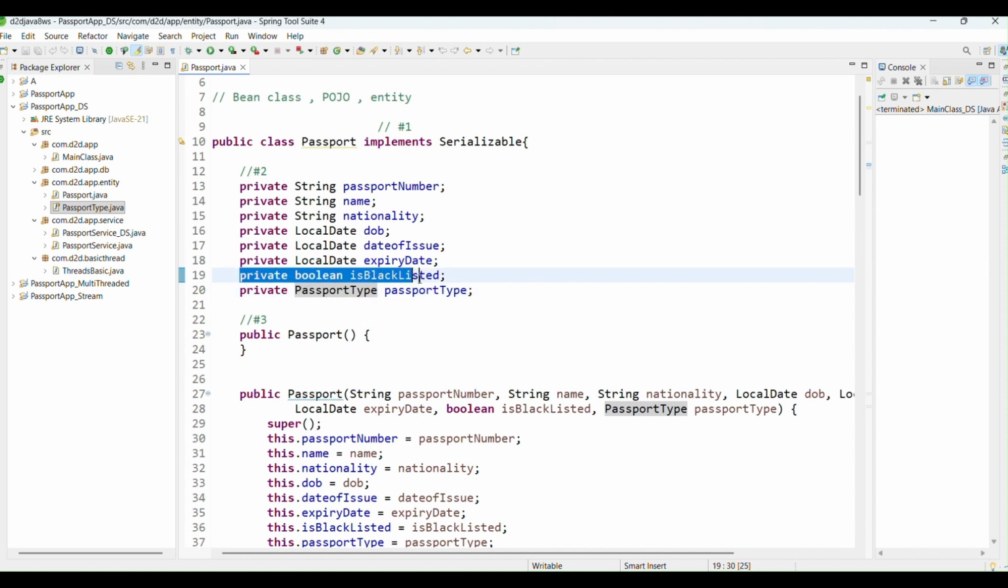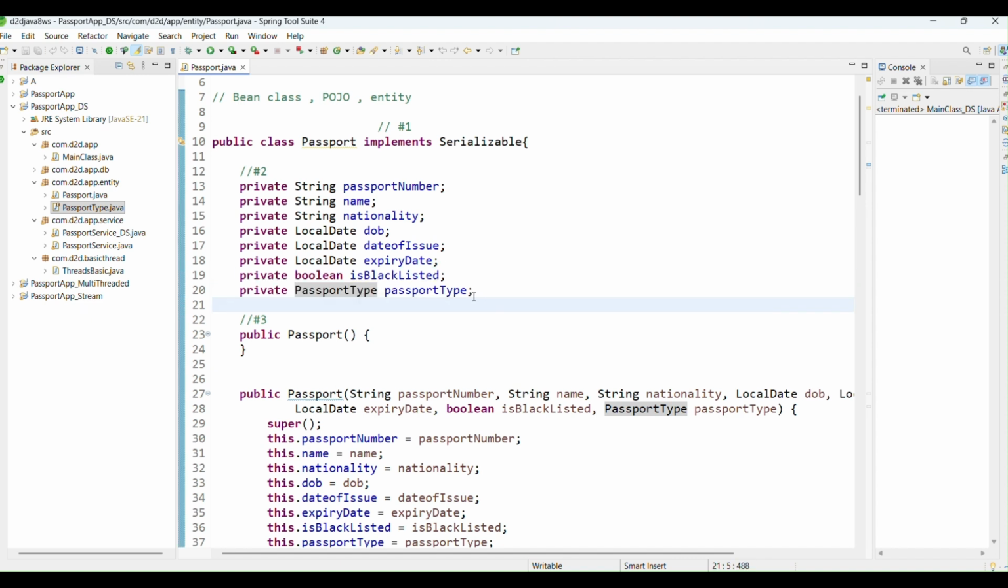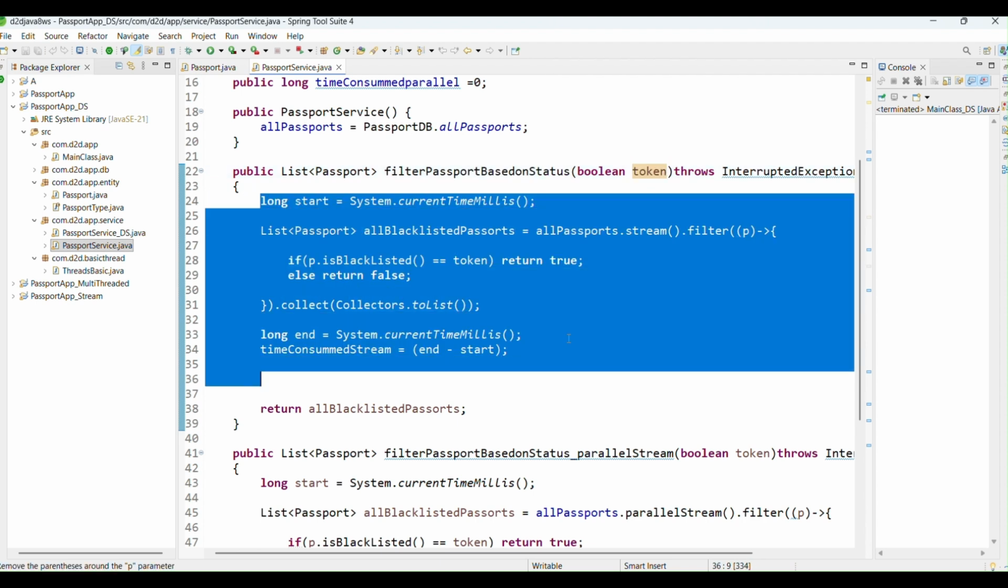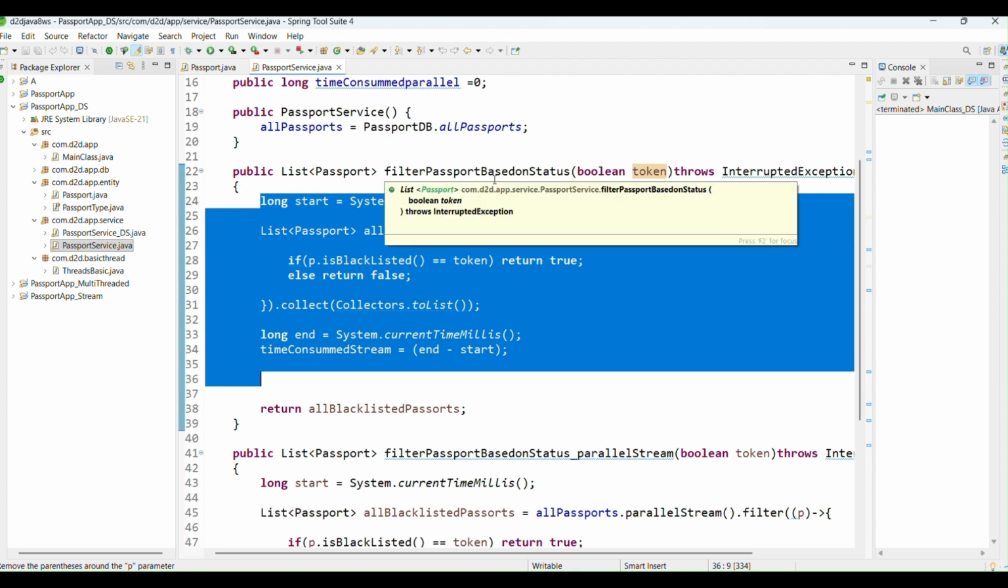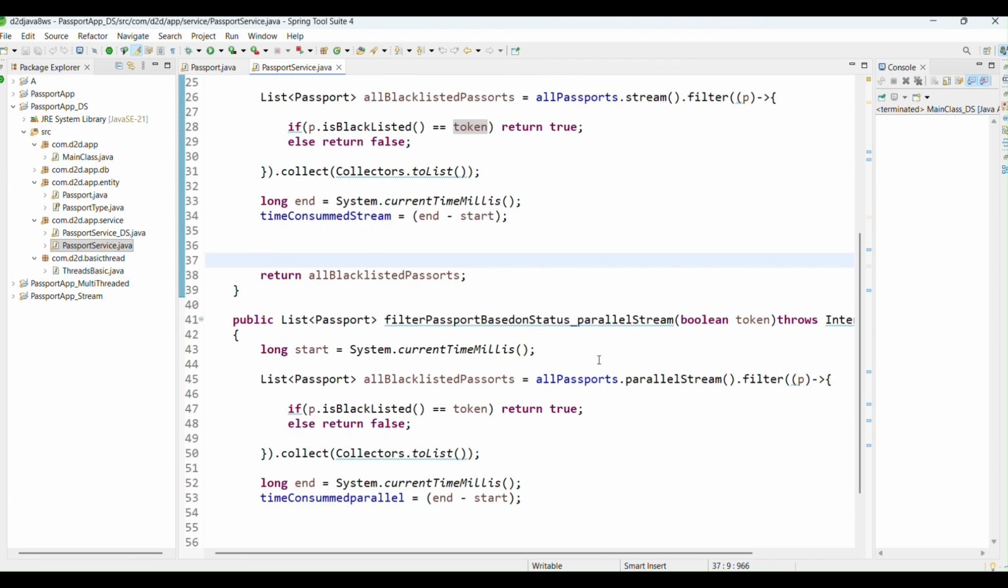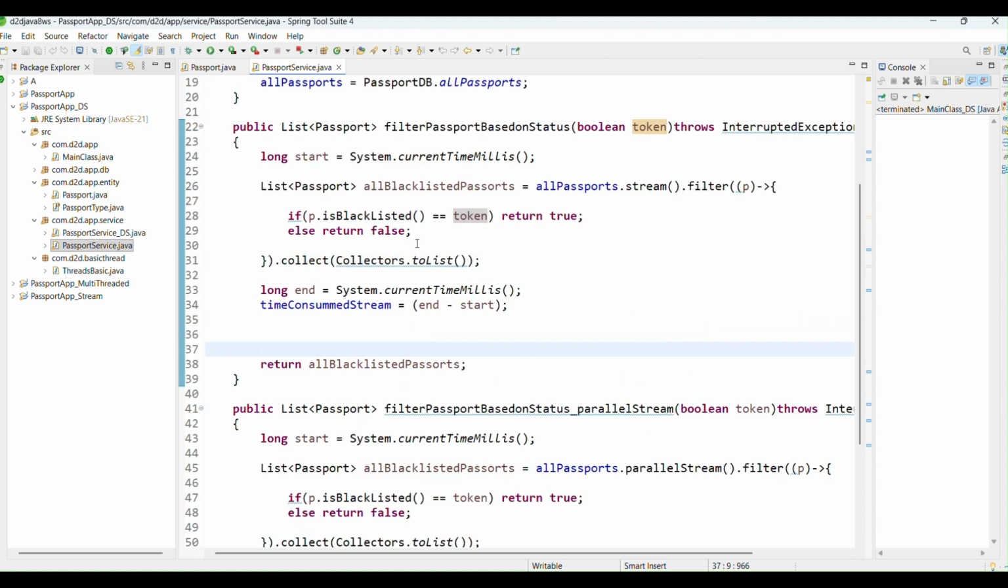So let's say I just want to read the passports. That is the purpose. Earlier, the previous code filtered the passports based on status, where the status is boolean. I'm not going to discuss this code. If you want to understand it, you should watch my previous videos on stream and thread-based videos, and the difference between stream and parallel stream. All these things I have discussed there.